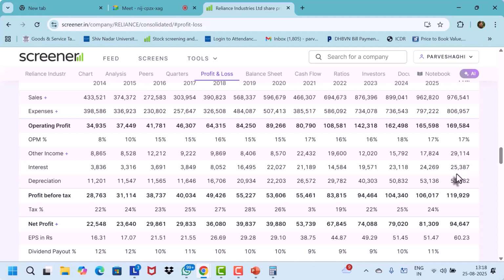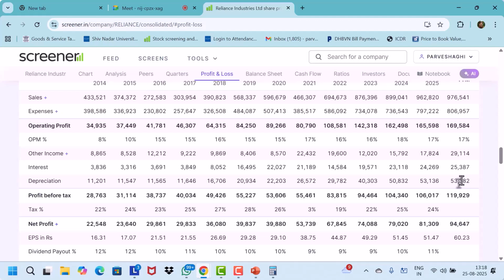So the company is paying around 25,000 crores. Absolutely, 25,387 crores. So the company is paying interest of 25,387. And what is the operating profit of the company, which is basically the EBIT? Okay, which is profit before tax, which is 1,19,000, plus interest and depreciation. So if we add them up, we'll get EBIT, which is called the operating profit.